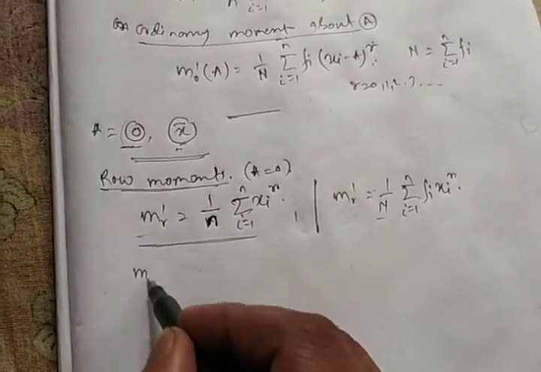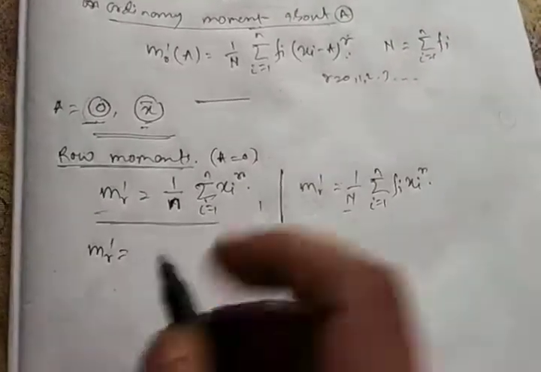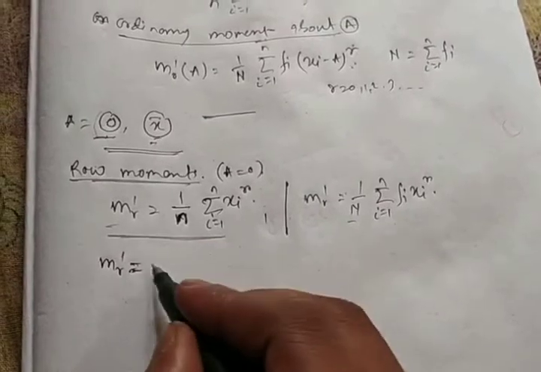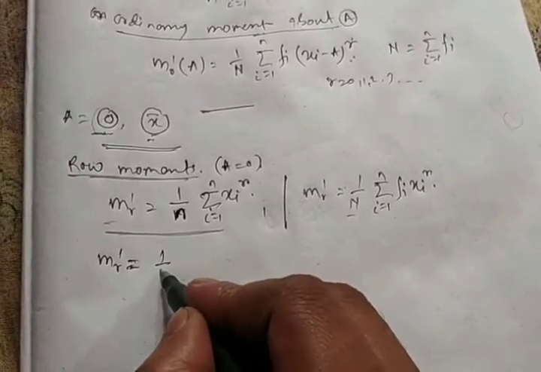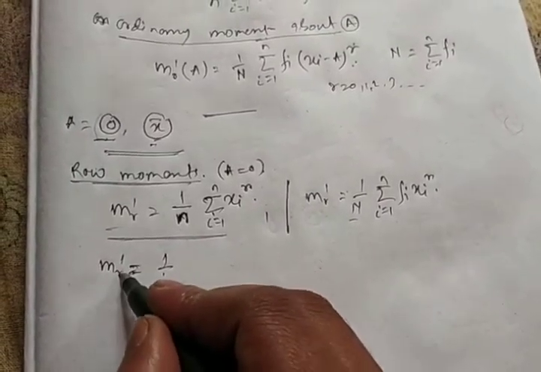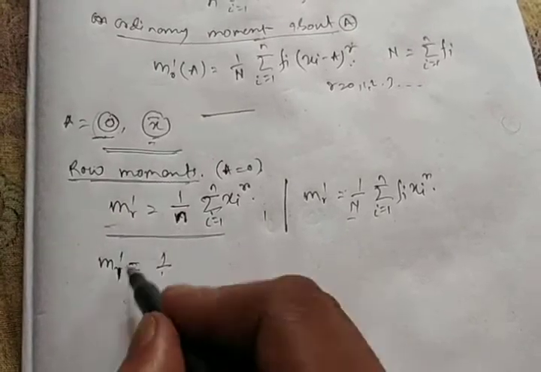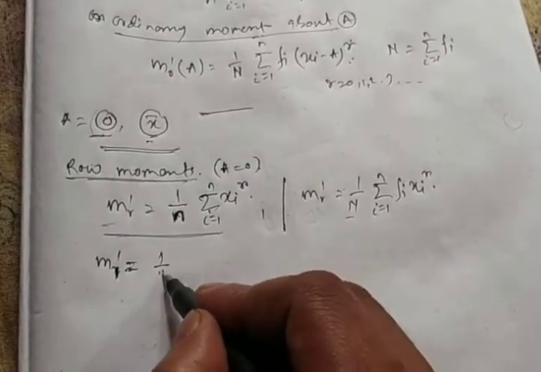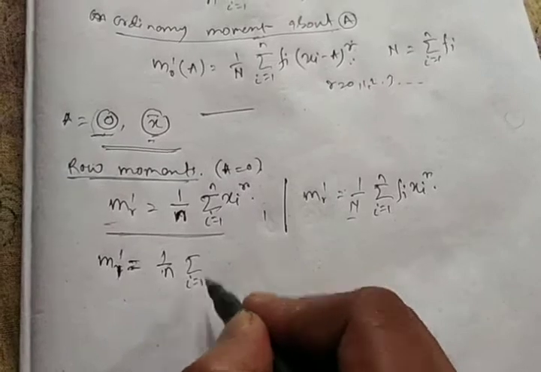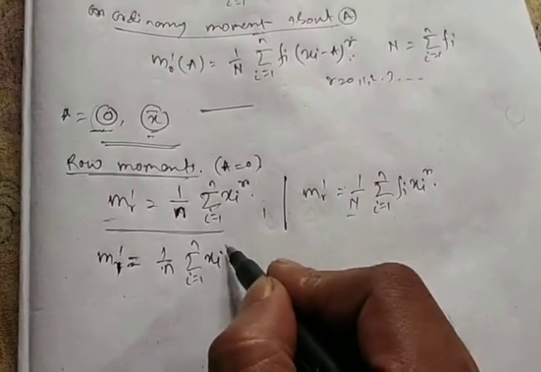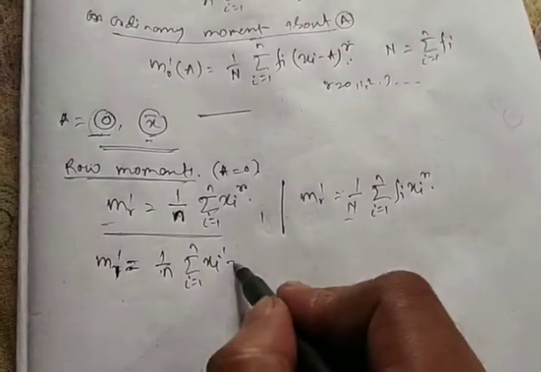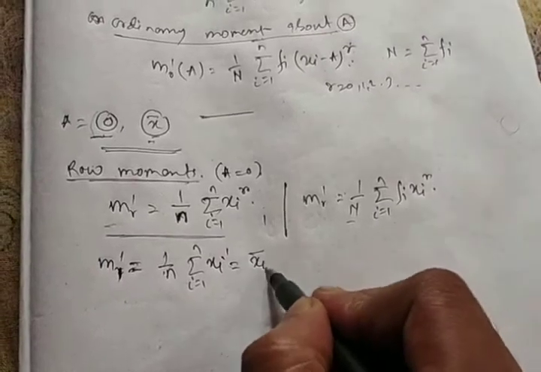So similarly, the first raw moment is Mr dash, which means M1 dash, the first raw moment. M1 dash equals 1 by n summation i equals 1 to n xi to the power 1. This is the x bar.